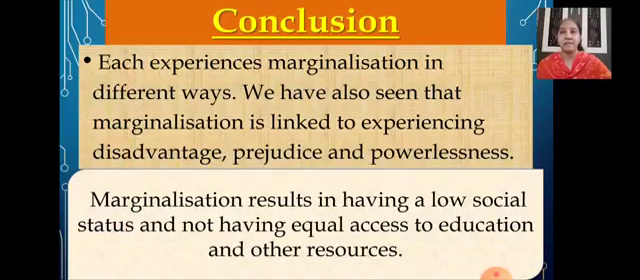Now children, let's see the conclusion of this chapter. We have tried to understand what it means to be a marginalized community, right? We have looked at this through the experiences of different marginalized communities. There are different reasons for each of these communities being marginalized, so each experiences marginalization in different ways. It is not the same way. When you learnt about the Adivasis, their marginalization was on different bases. Then you learnt about the Muslims, and their marginalization was on different bases. So each experiences it in a different way.